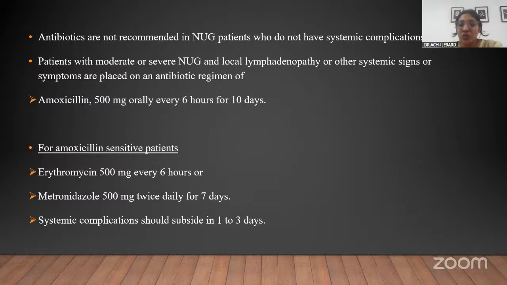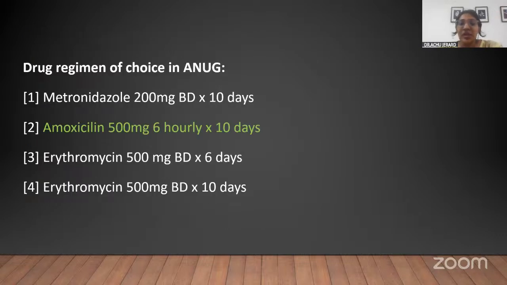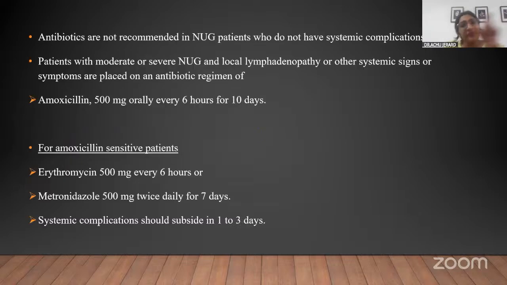This dosage and number of days is very important, because sometimes a question can be asked like the drug regimen of choice in NUG for patients who are sensitive to penicillin or amoxicillin. Then you have to know the dosage. The changes can be in the dosage and the number of days, so you should know exactly what dosage for how many days has to be prescribed. So it is 500 mg BD for 7 days.